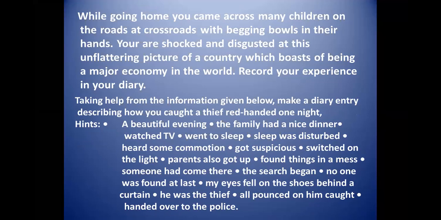A beautiful evening. The family had a nice dinner, watched TV, went to sleep. Sleep was disturbed, heard some commotion, got suspicious, switched on the light. Parents also got up, found things in a mess. Someone had come there. The search began. No one was found at last. My eyes fell on the shoes behind the curtain. He was the thief. All pounced on him, caught, handed over to the police.